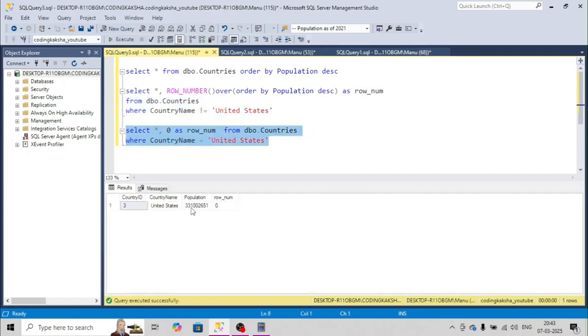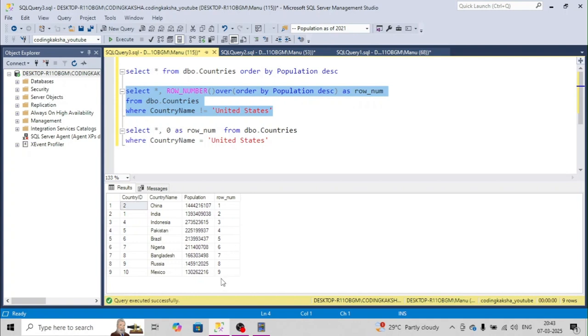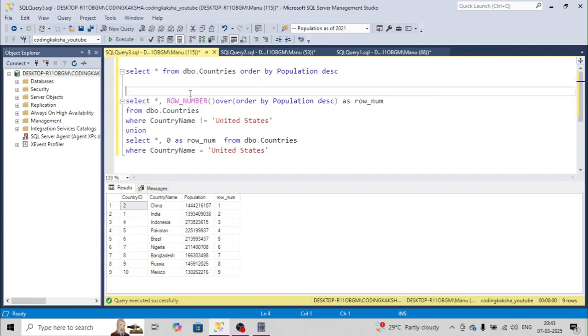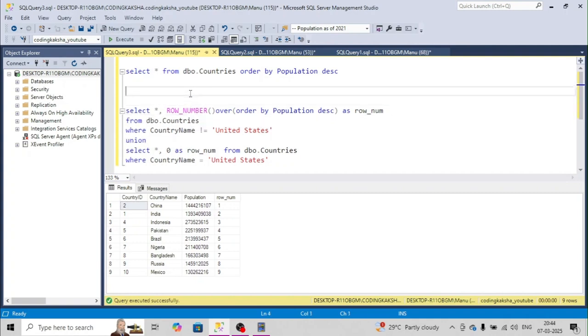Okay. So we got United States as a 0 ranking and the rest of the countries' ranking is starting from 1, 2, 3, 4, 5, 6, 7, 8, 9. So 0 will always come at first. So what we will do, we will do the union of these two tables and we will take an outer query, or we can take a with statement as well. Whatever you find you are expert in, just take that. Just put this and